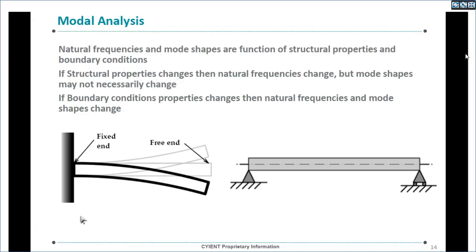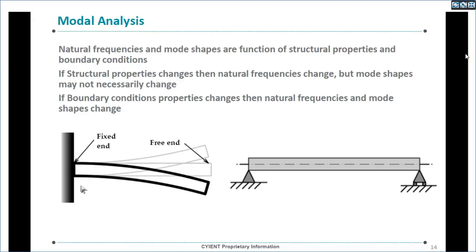But the mode shapes may not change. The cantilever still behaves the same; the typical mode shape is constant. It won't depend upon its modulus or material properties or geometry. So a cantilever will have its mode shapes, and a simply supported beam also has fixed mode shapes. So when you change the properties or geometry details, only frequencies will change.